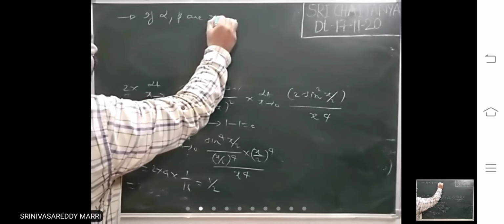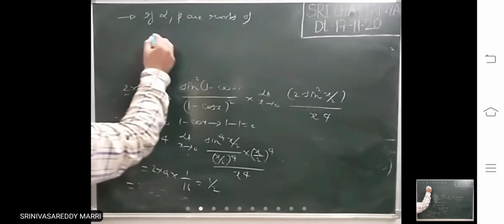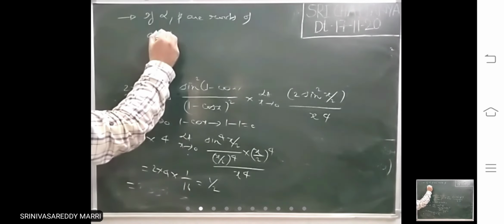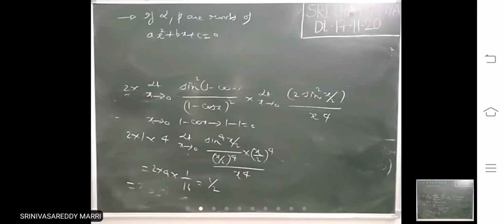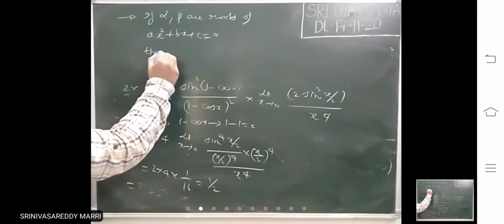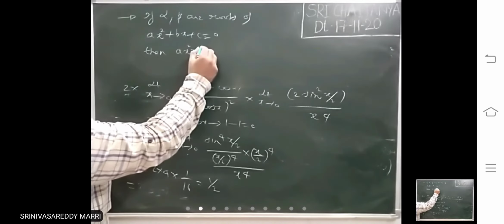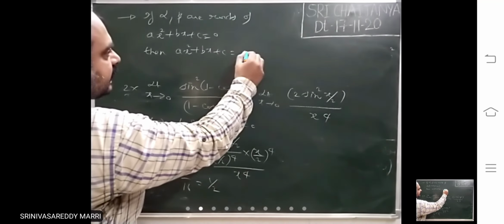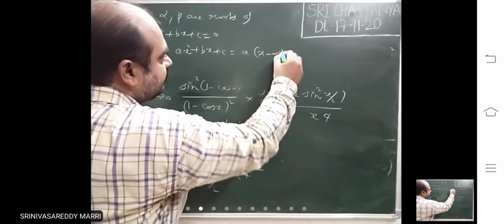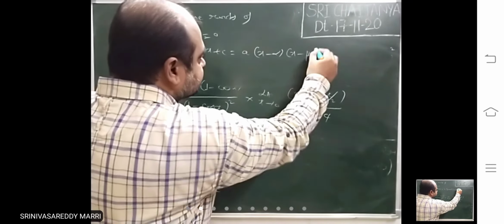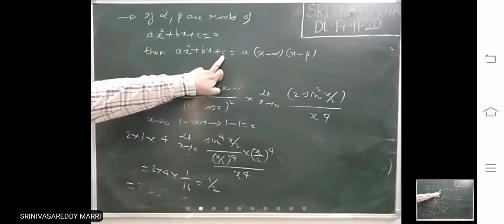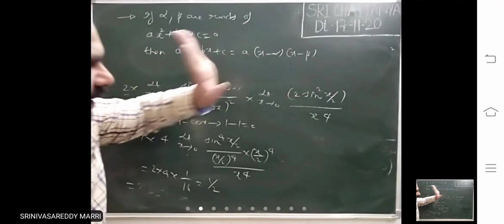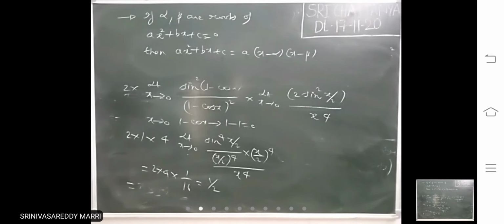If alpha, beta are roots of the quadratic equation ax square plus bx plus c, then this expression can be written as a into (x minus alpha) into (x minus beta). Remember that.